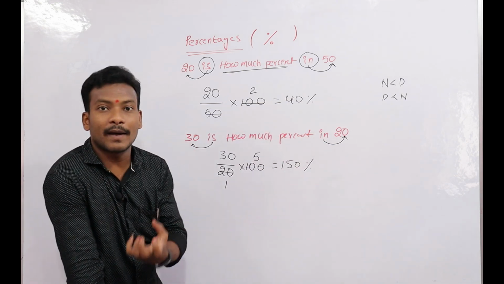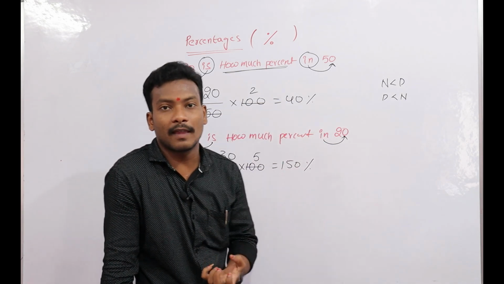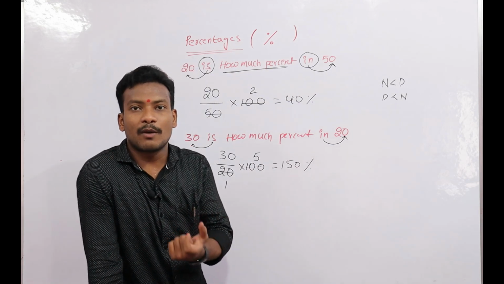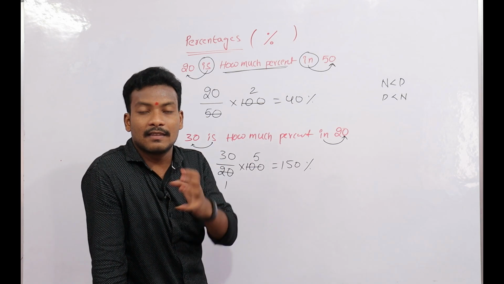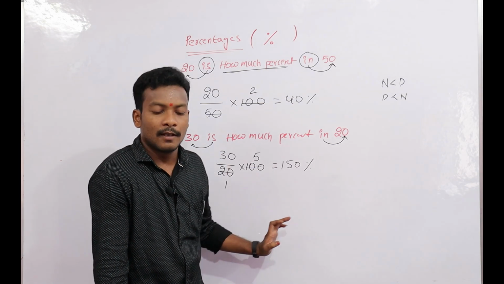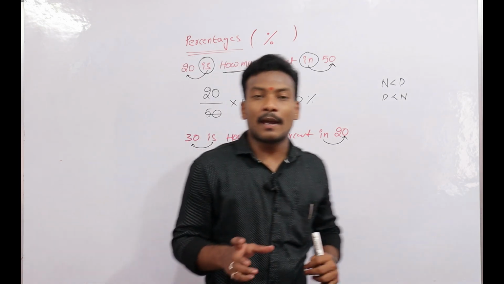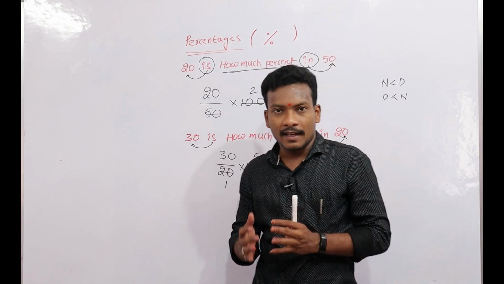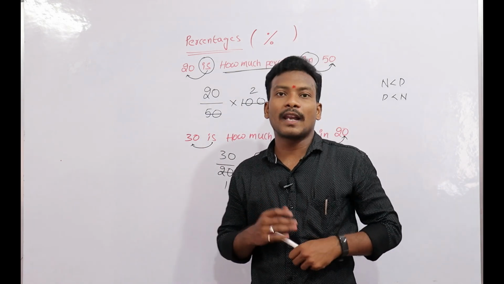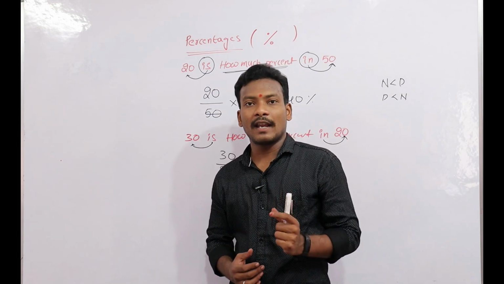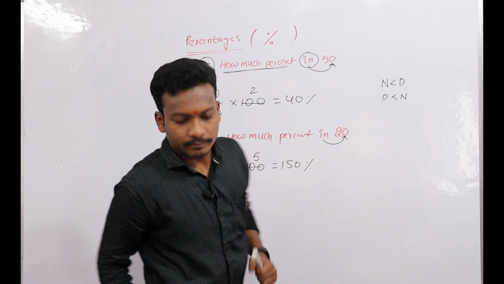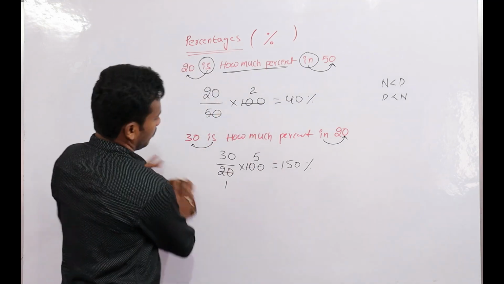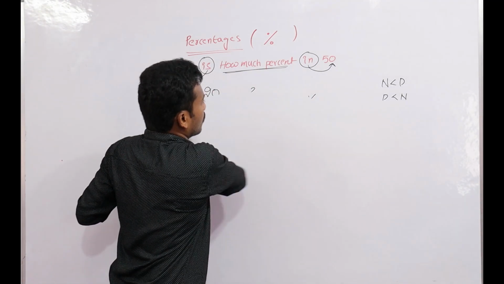This depends upon the comparison, which number we have to take as a numerator and which number we have to take as a denominator. That is the main thing in percentage. Always take the comparative number, the comparison number, as the denominator. The number required, we can take as a numerator. So, on behalf of this, I will give you another question.